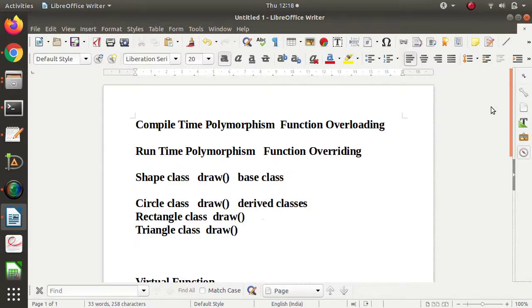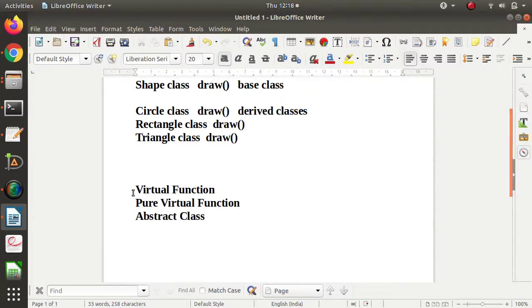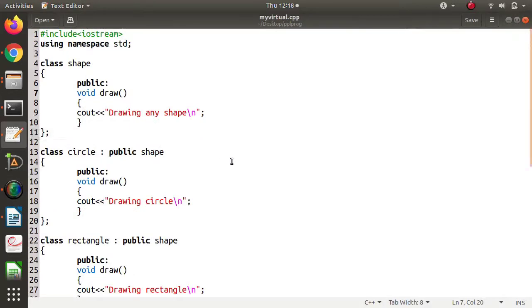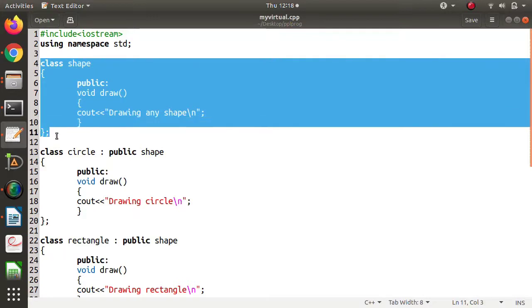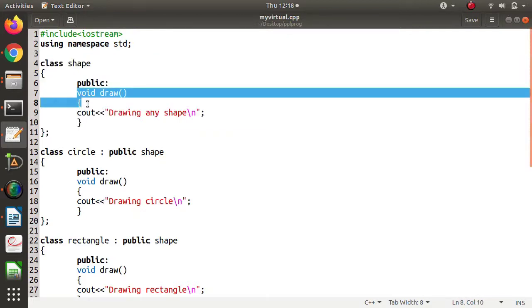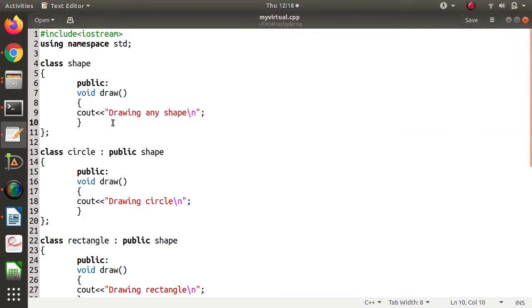So we'll see the example and from that we'll find out what we mean by virtual function, pure virtual function and abstract class. Now we'll move to the example. Look at this. This code is from the C++ language. I have written the shape class, which will be our base class, and one general function is written there. We are not actually drawing any shapes here, so we are simply putting one message. This is the draw function of the shape class and here we are putting the message drawing any shape.